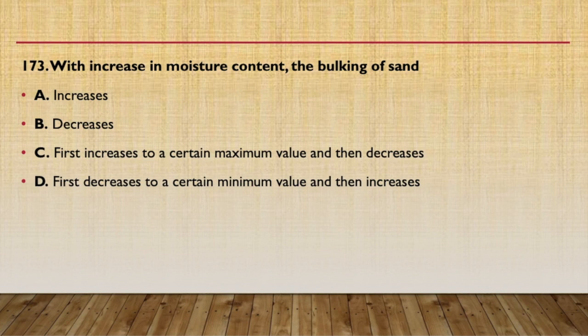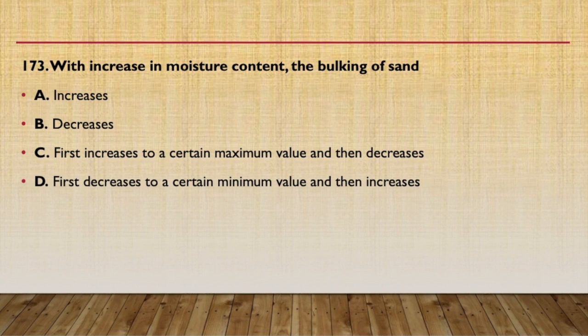Next question, with increase in moisture content, the bulking of sand increases, decreases, first increases to a certain maximum value and then decreases, or first decreases to a certain minimum value and then increases. Okay, so the answer will be C, that is first increases to a certain maximum value and then decreases, because the bulking of sand will be obtained at 4 to 8% of moisture content. The bulking will be maximum, about 30%, that is a 30% increase in the volume.